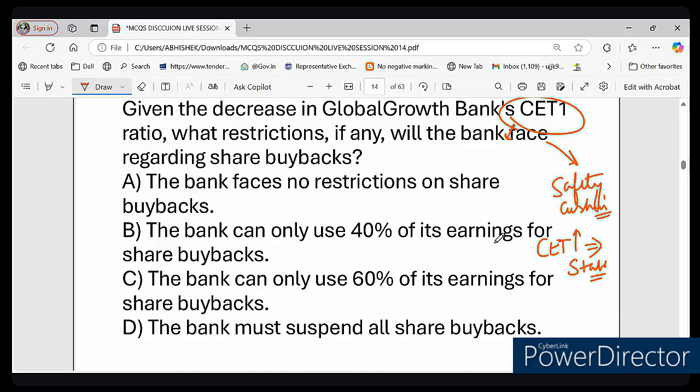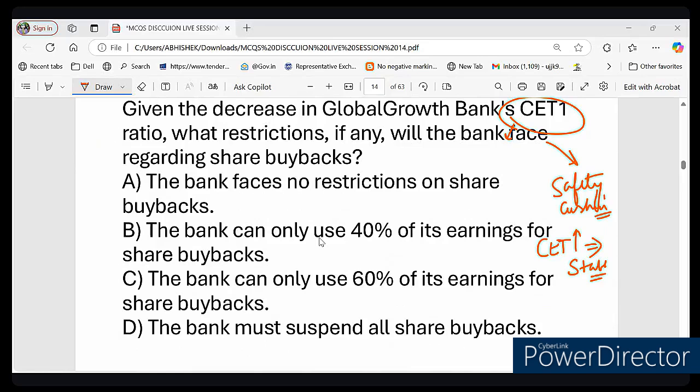Right. So before answering this question, let me ask you a few questions. The answer will come automatically. My first question is, do you think that a bank with a low CET1 ratio should spend all its earnings on share buyback? Yes or no? The answer is no.